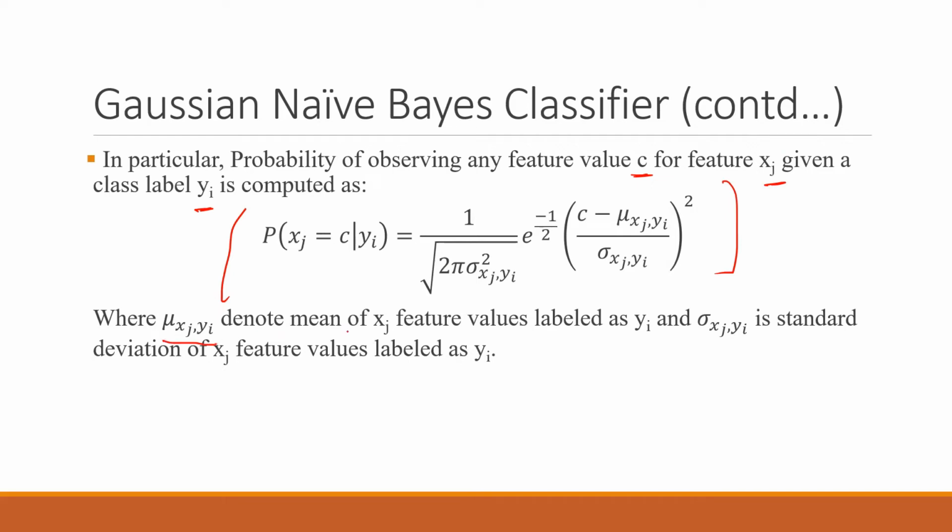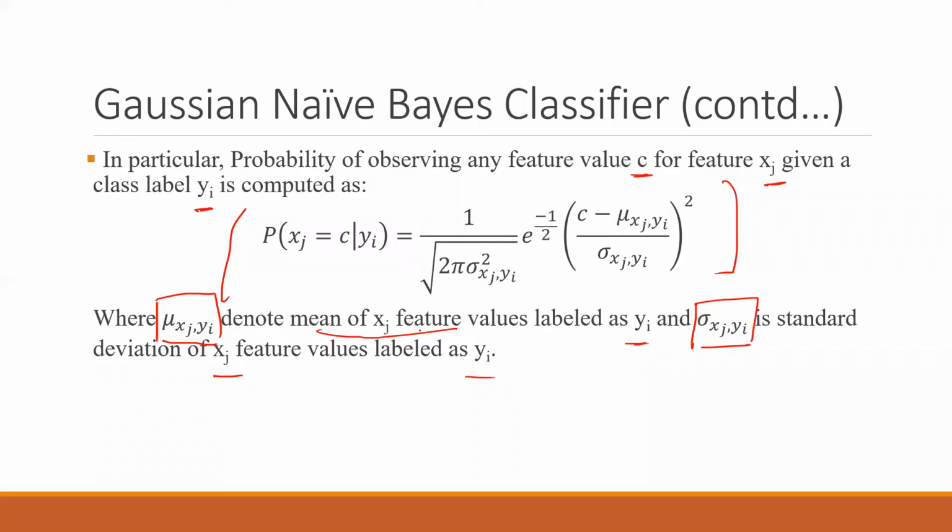Mu xj denotes the mean of xj feature values labeled as yi, right? And this sigma xj yi is the standard deviation of xj feature labeled as yi. So there are two things here, there is this sigma, there is this mu. So using these values, we can easily solve everything.